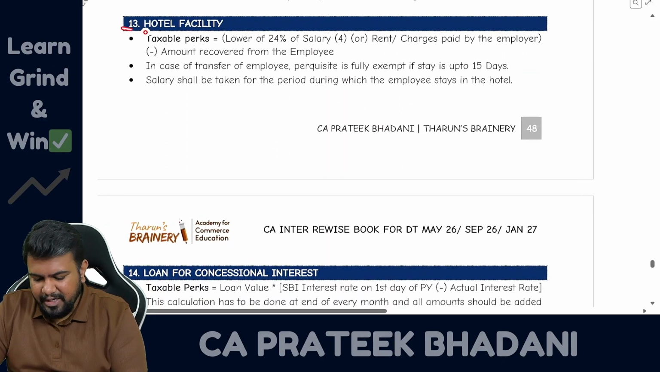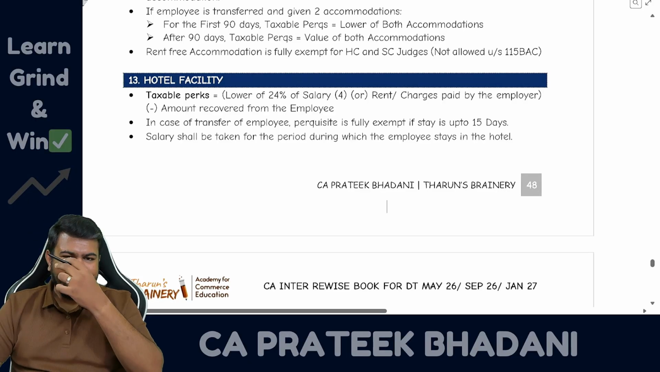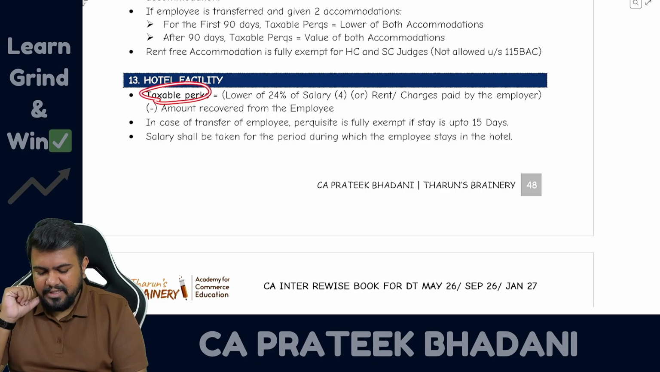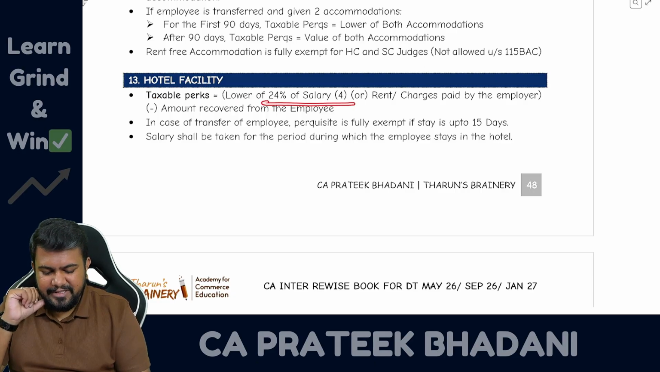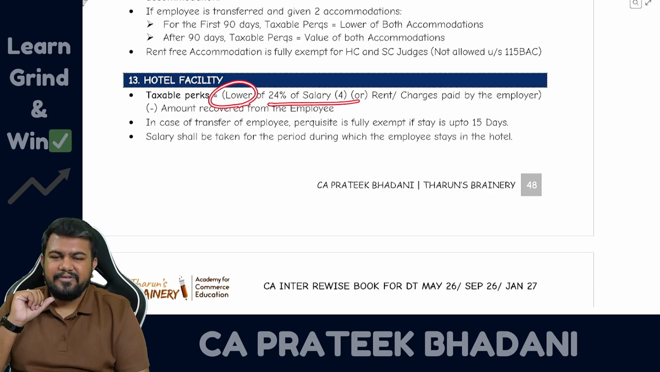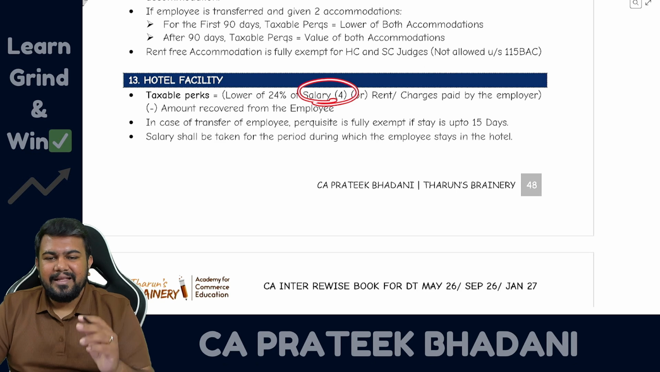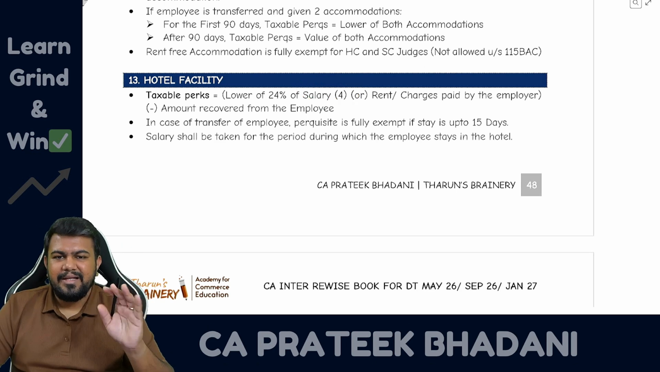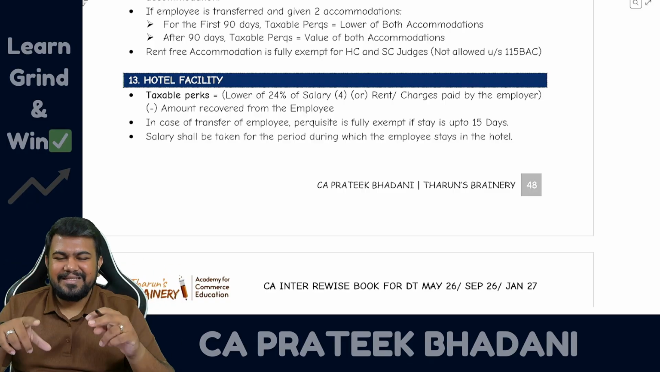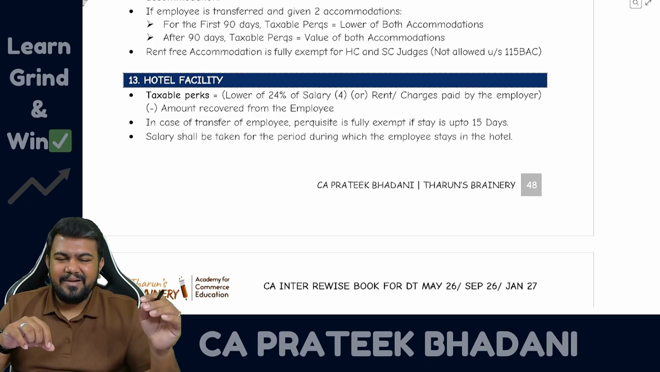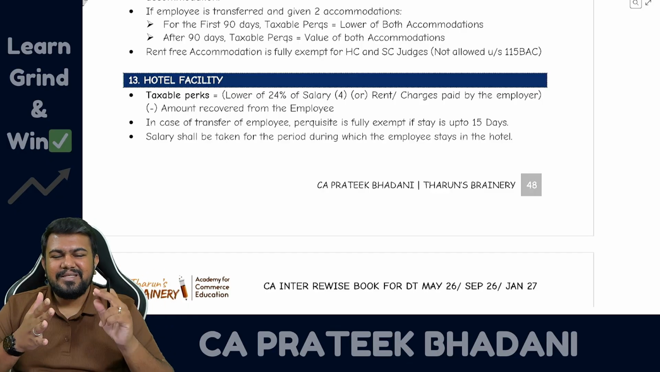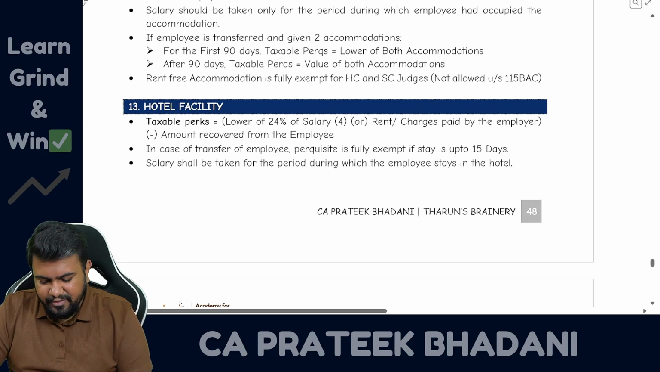Now let's come to hotel facility. Hotel facility is very simple. The employer is sponsoring the hotel stay of the employee. In such case, taxable perquisite is equal to 24% of salary or rent paid by the employer, whichever is lower. So here what salary do we have to take? The salary is the same as for rent-free accommodation, that is ABB CDM, don't include AAPR. Taxable allowance, then basic salary, bonus, commission, DA, terms, monetary payments. Don't include advance salary, arrears of salary, retirement benefits and provident fund payment, etc.